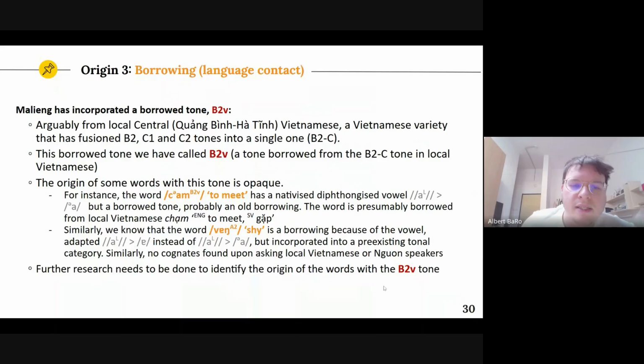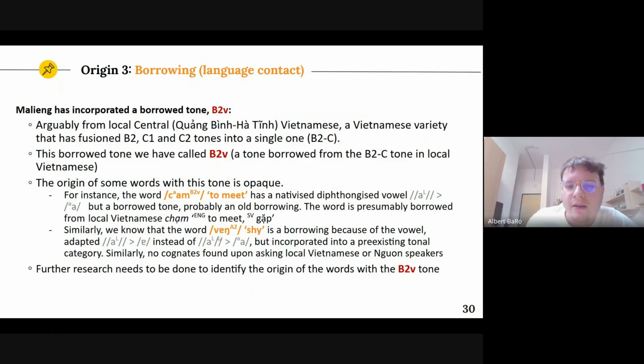But take the second example, the word vang, which means shy. This has been incorporated into the A2 category. So this is a native tonal category of Malieng, A2. But the vowel is not nativized. It is not diphthongized, as is normally diphthongized in the low register, but it is centralized, which is another strategy that Malieng uses for borrowings.